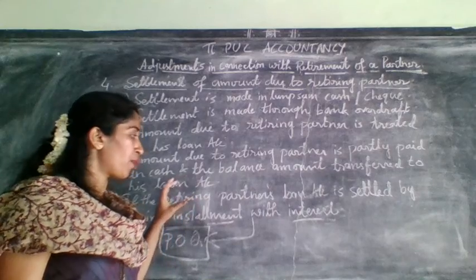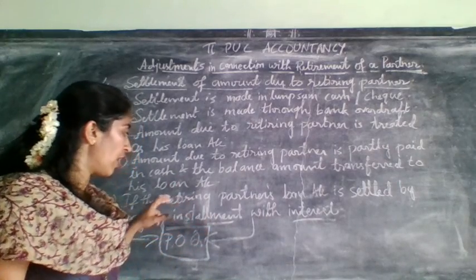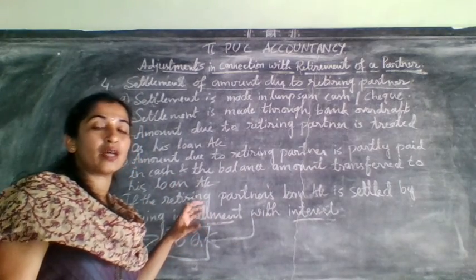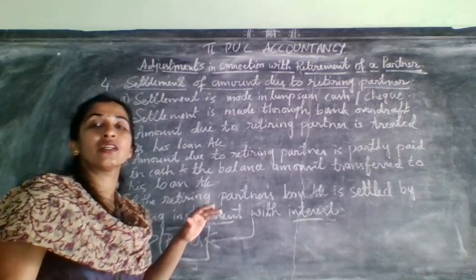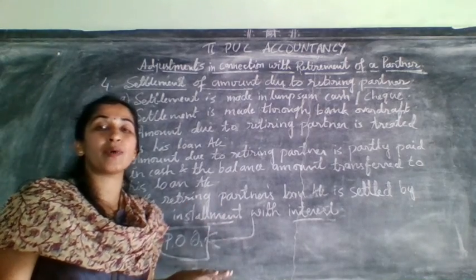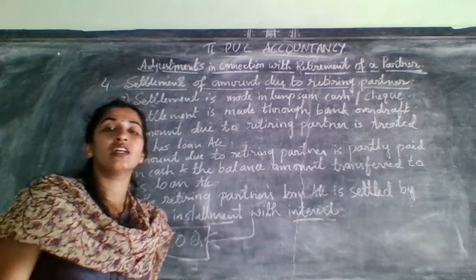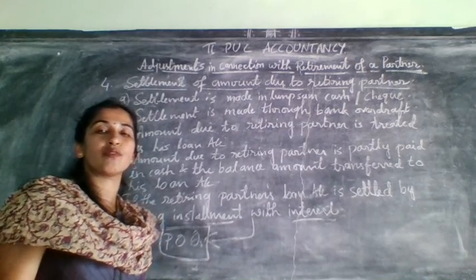But for practical oriented questions, as I told you, retiring partners will come. Instead of retiring partner, they will give you deceased partner. Deceased means the next lesson, the next part of this is death of a partner.